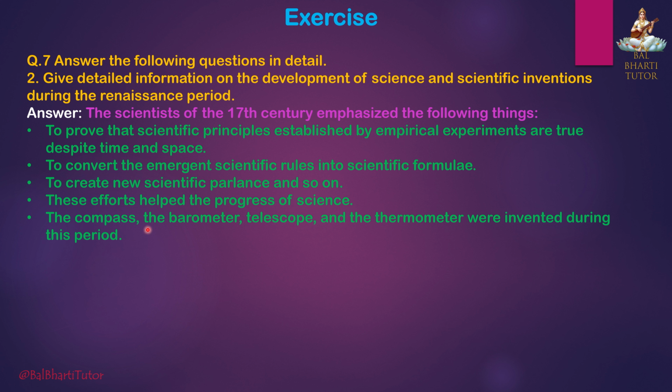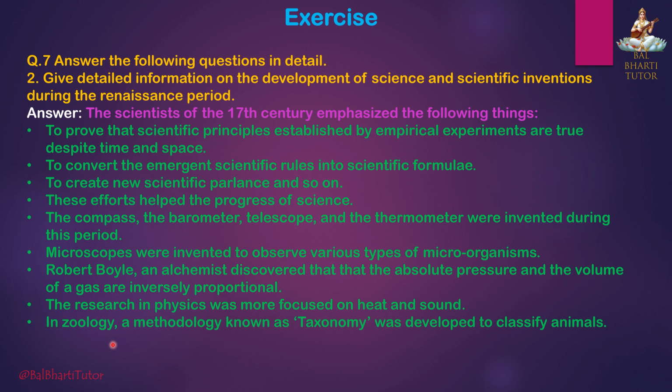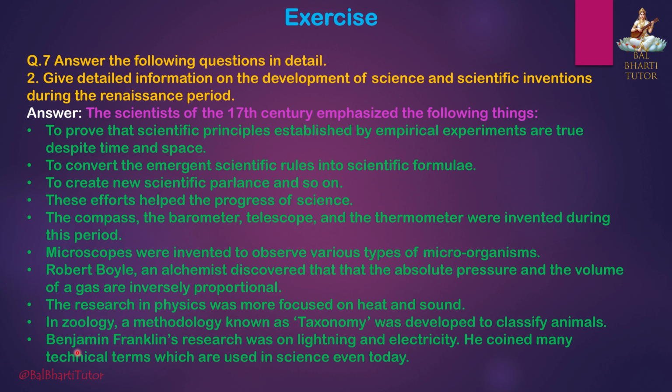The compass, the barometer, telescope, and the thermometer were invented during this period. Microscopes were invented to observe various types of microorganisms. Robert Boyle, an alchemist, discovered that the absolute pressure and the volume of a gas are inversely proportional. The research in physics was more focused on heat and sound. In zoology, a methodology known as taxonomy was developed to classify animals. Benjamin Franklin's research was on lightning and electricity. He coined many technical terms which are used in science even today.